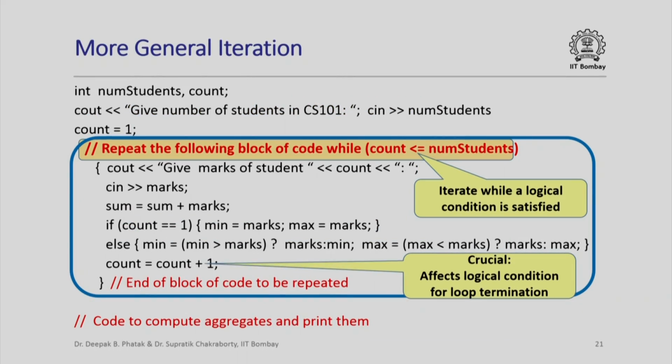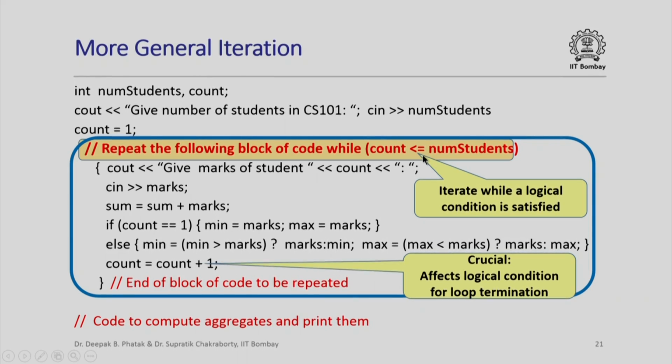So how might we write our program to solve this problem? We might want to say that first give the number of students in CS101. So I have declared another integer variable called num_students, and then I could read in the value of this number of students in CS101, and then I have this counter which is initialized to 1, and then I could say repeat the following block of code while the value of this counter is less than or equal to number of students, and of course the counter is incremented every time I repeat this block of statements.